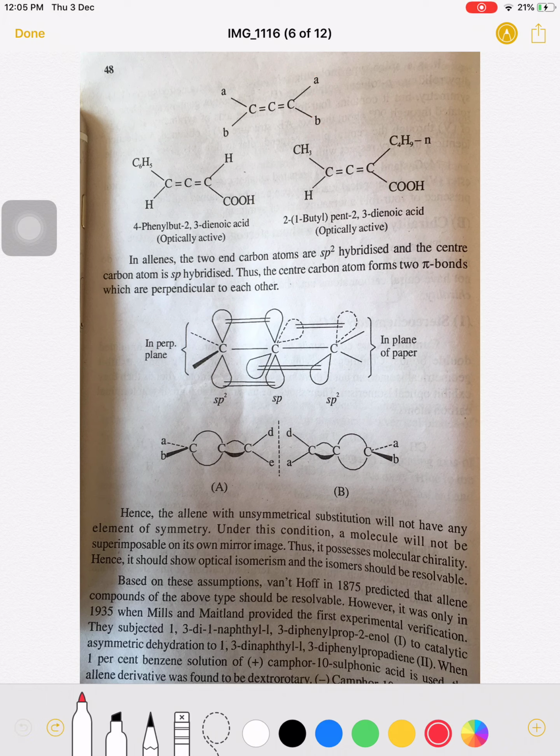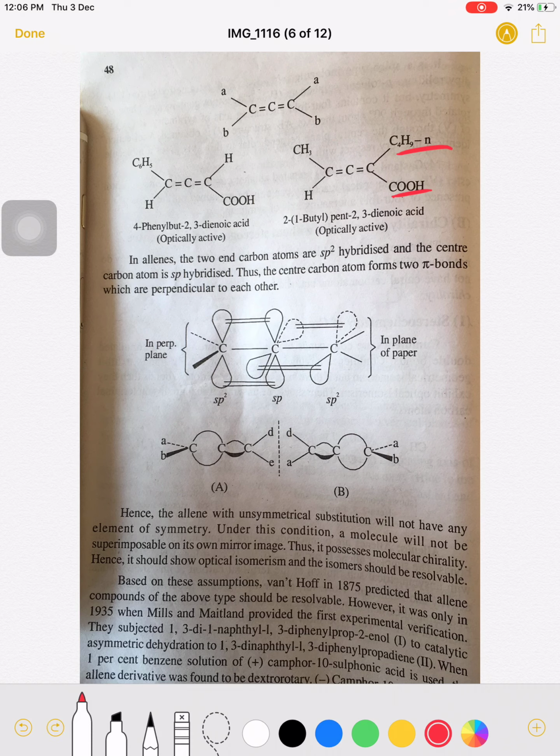Now see this example here. At this terminal carbon, hydrogen and COOH are there, and these two are different. At the other terminal carbon, hydrogen is there and C6H5 is there. So these two substituents are different, therefore it is optically active. In this case also the same, these two are different.